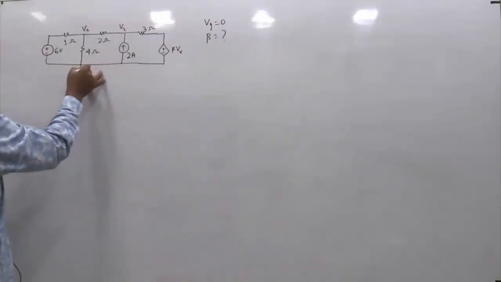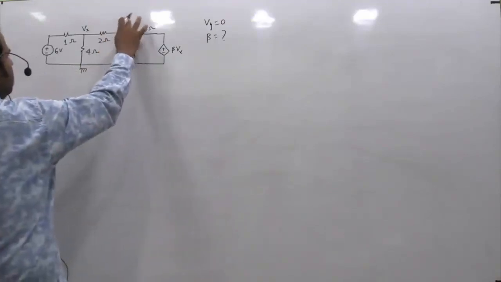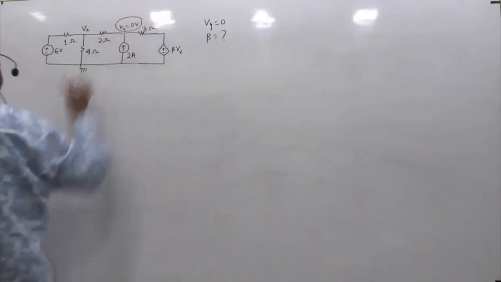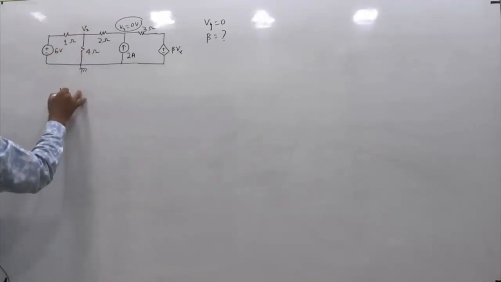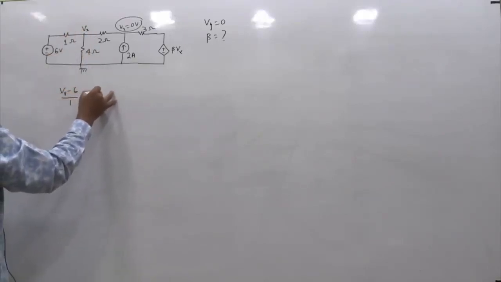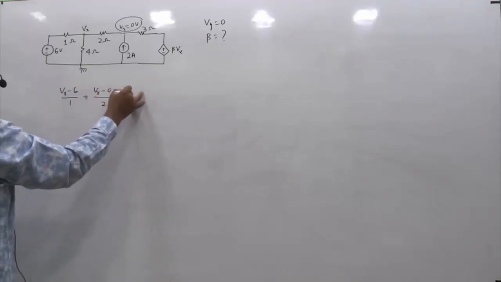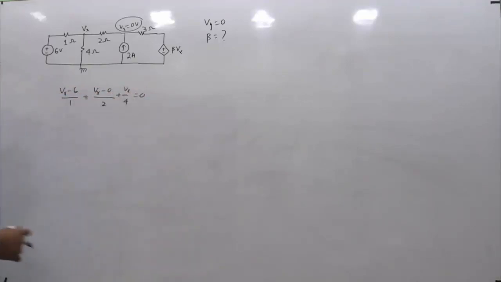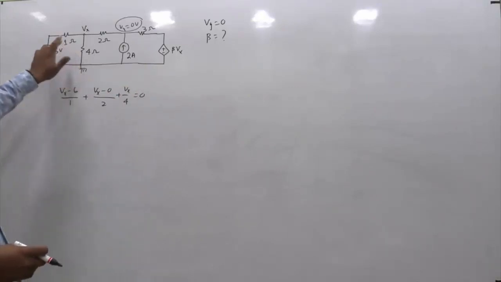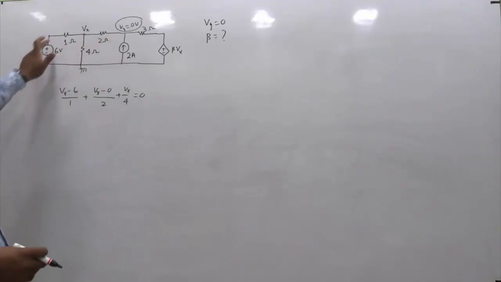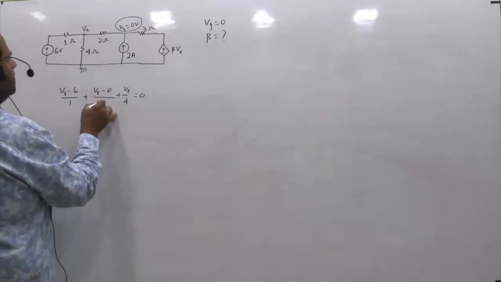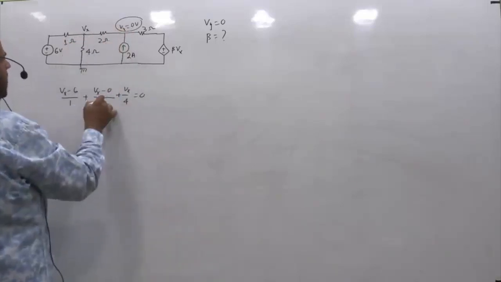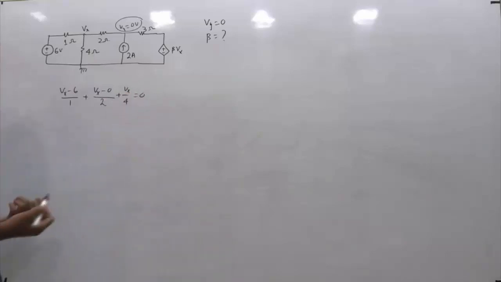We can take one point as ground, and we know this Vy, so this voltage is 0 volts. Now, let us write the nodal equations. At this node, Vx minus 6 by 1 plus Vx minus 0 by 2 plus Vx by 4 is equal to 0. To this particular node there are 3 branch connectors, so this will be Vx minus 6 by 1, Vx minus 0 by 2, and Vx minus 0 by 4, equals to 0.